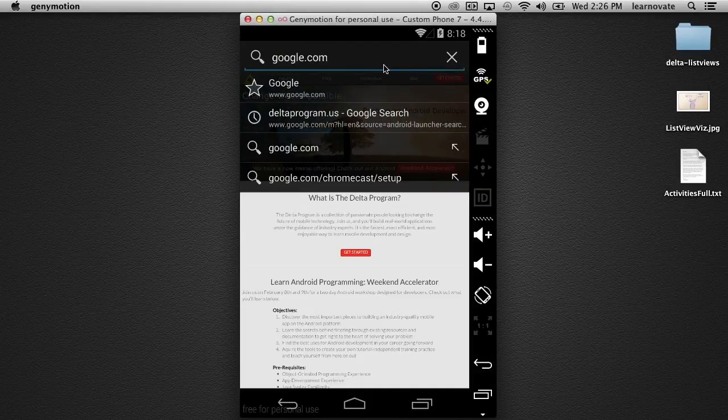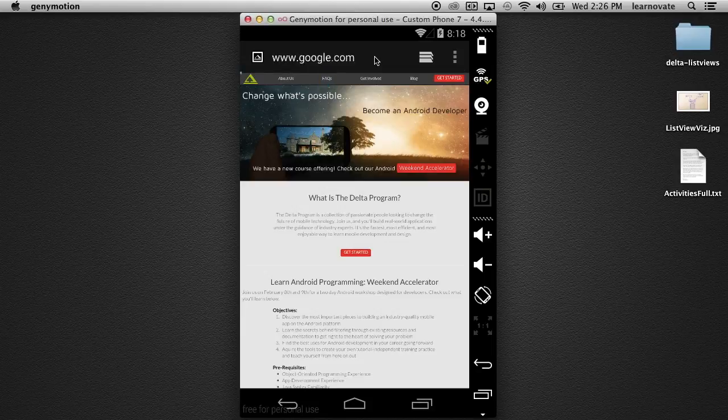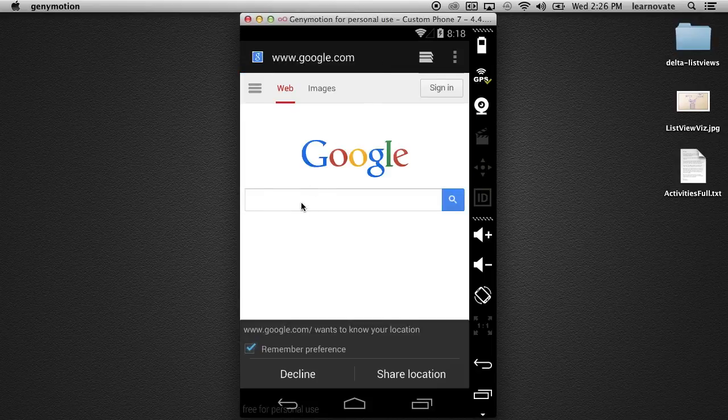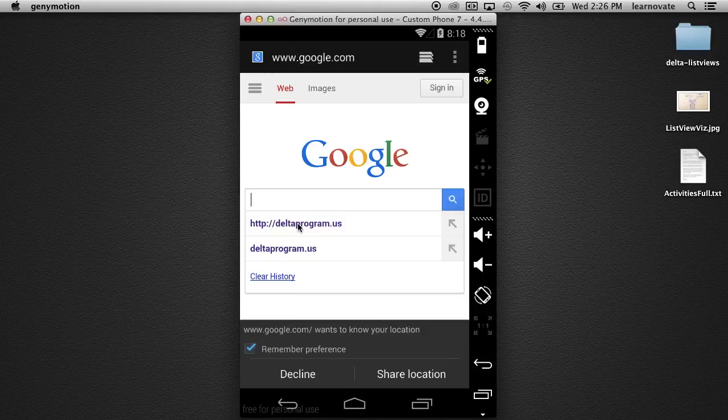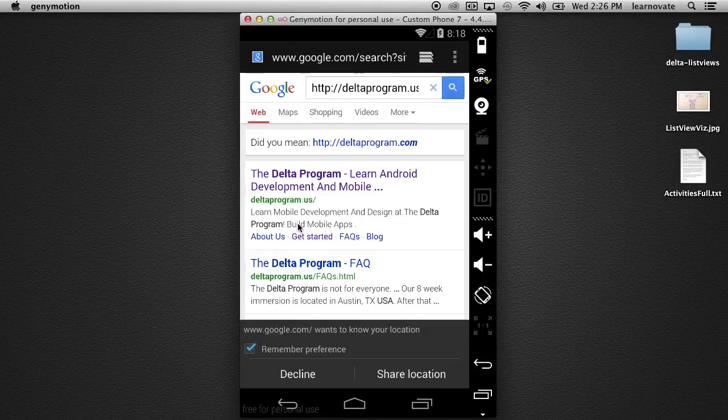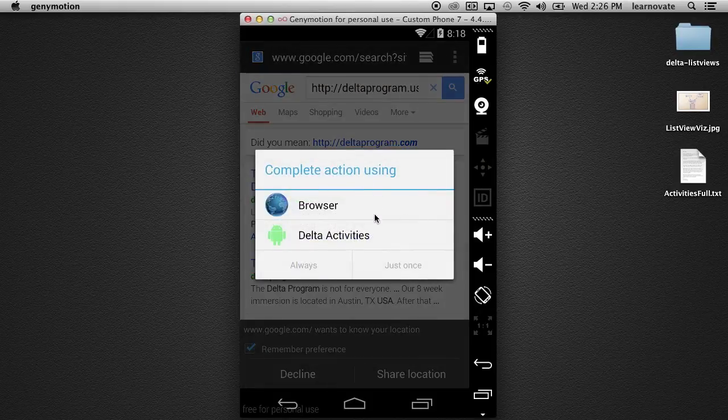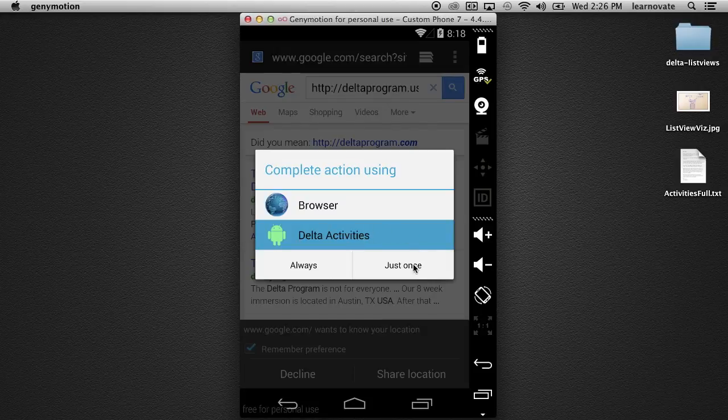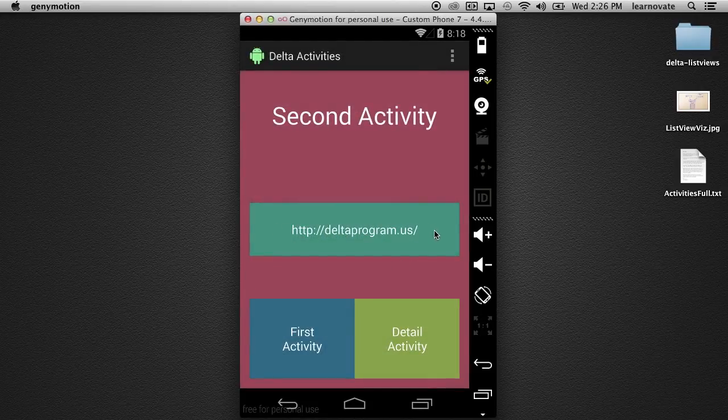So if we go to google.com, this is a different behavior for the browser, right? So let's check this out. Oh, interesting. So that's a mystery. Now we just learned something about how the browser works. When you put something into the URL bar, it's not firing off an intent, but when you click a link, it is. That's good to know.